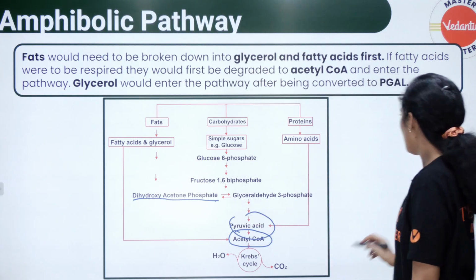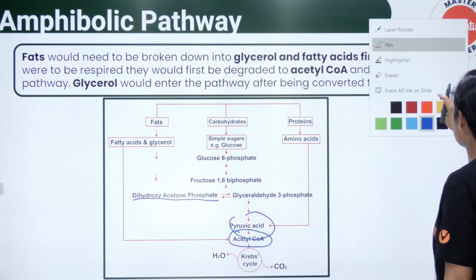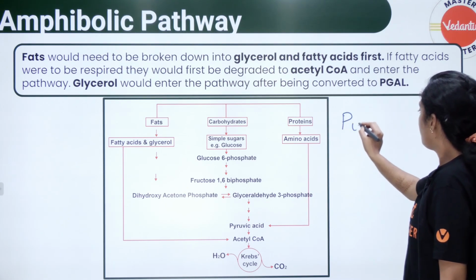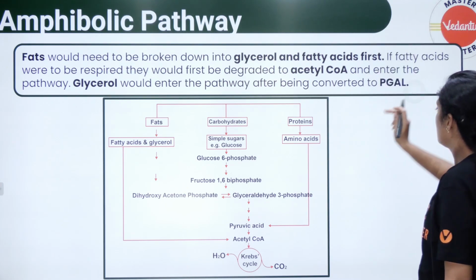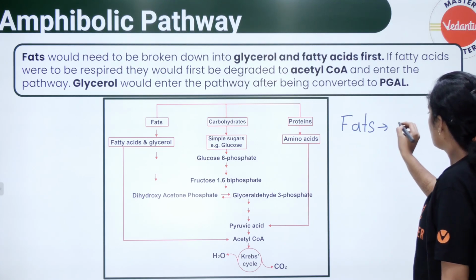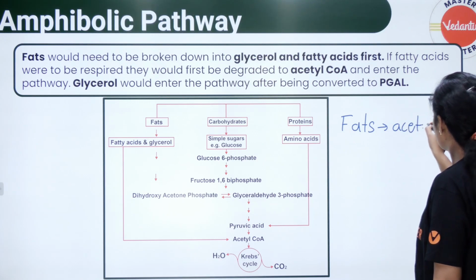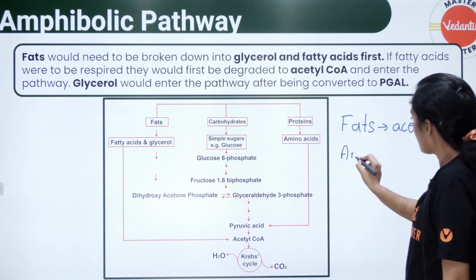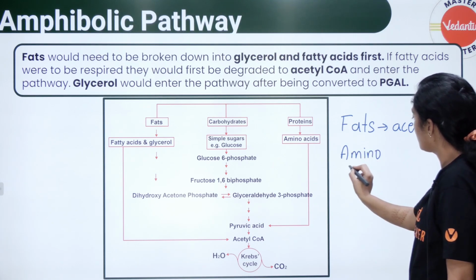Pyruvate. Okay, so this is how questions can be asked. First, fats are converted into what? Acetyl-CoA. And amino acids are converted into what?